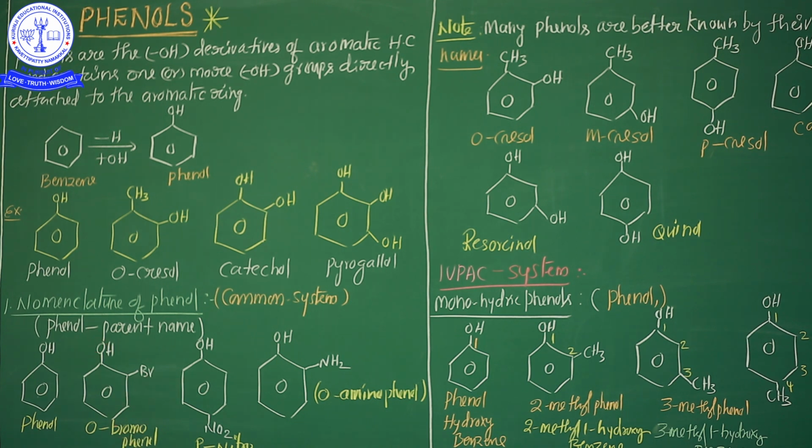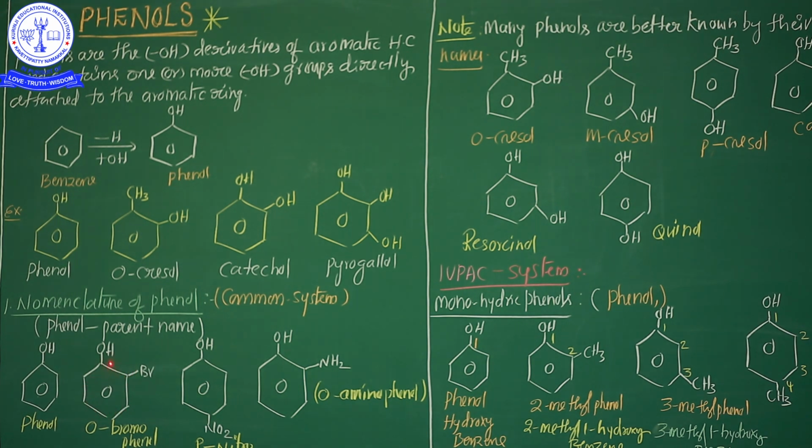O-bromophenol. If chlorine is here, O-chlorophenol. O stands for the indicated position. Ortho, this is the ortho position. See, for example, this is the first carbon, second, third, fourth, fifth, sixth.